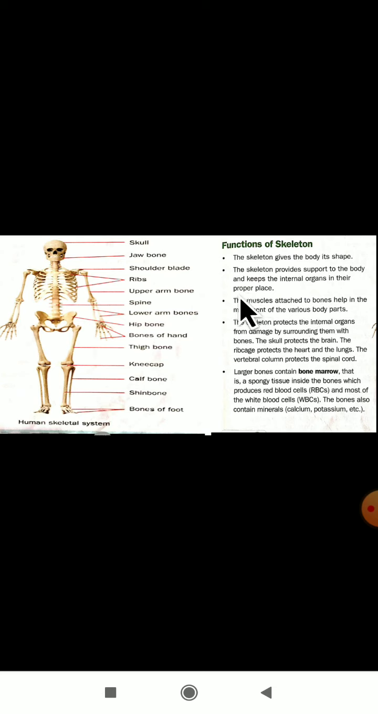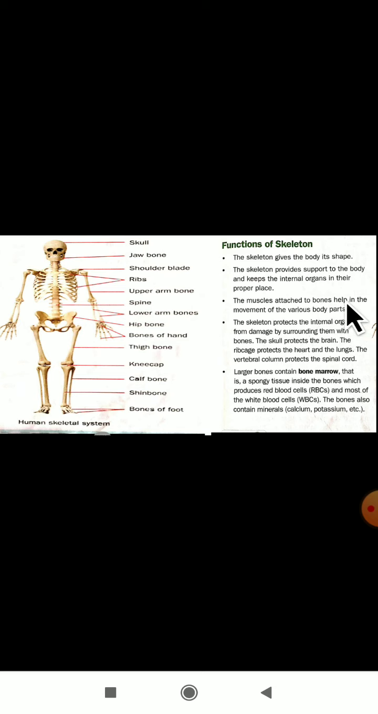Let us see the third one here. The muscles attached to the bones help in the movement of various body parts. Yes, in our body there are some muscles also present, and those muscles are attached to where? They are attached to the bones here. You can see in the picture here. Okay.